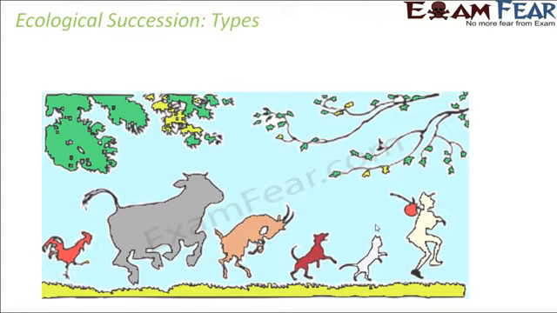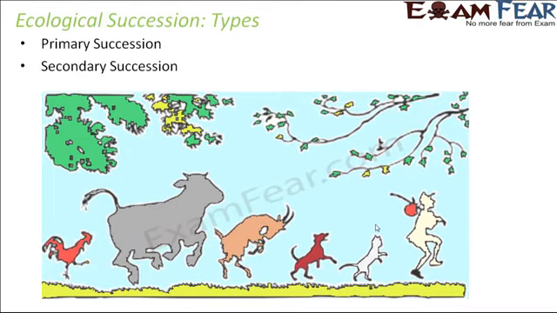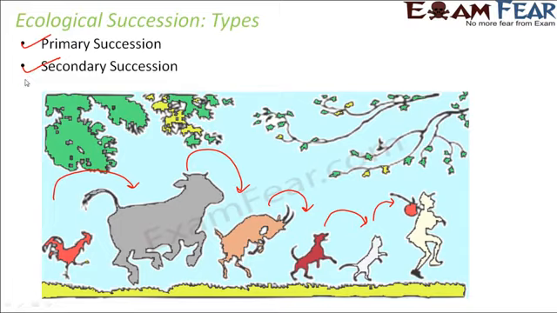So now we will talk about the different types of ecological succession. Ecological succession is of two types, primary succession and secondary succession. Now you might be wondering, what is the picture trying to show? The picture is trying to show that all these organisms are following somebody. This is following this, this is following this, this is following this. That is what we try to explain in succession, that something follows the other. So that is succession. Now let us see what is primary succession and what is secondary succession.